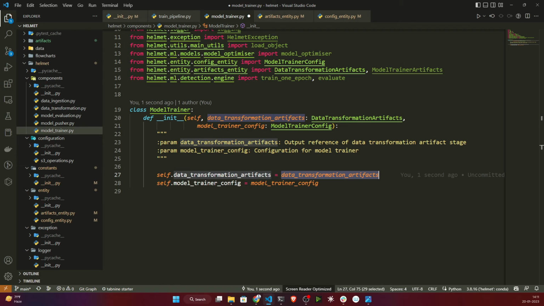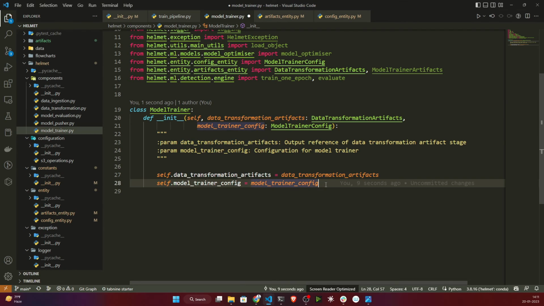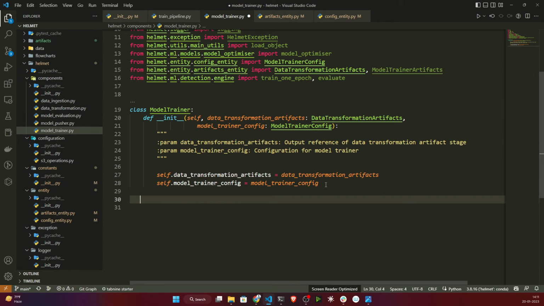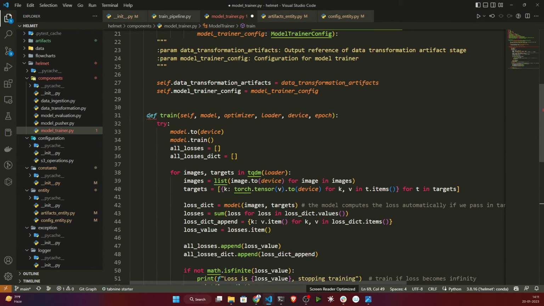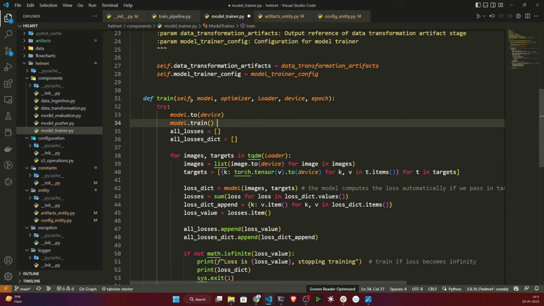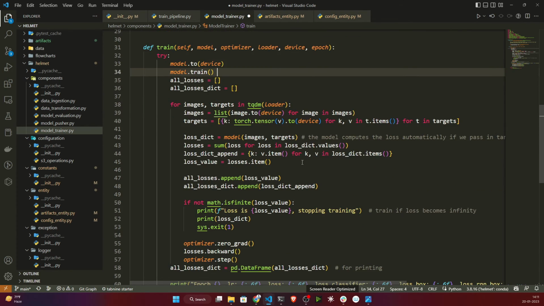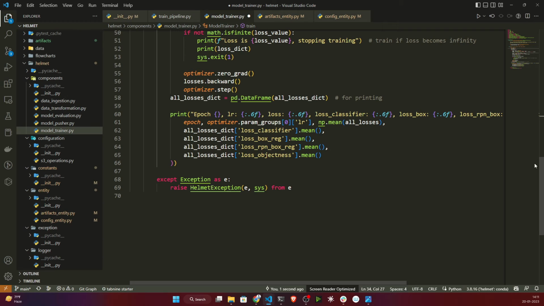Now here I will create one method called train. This is the same training loop we have already used in our notebook; in PyTorch we call it a training loop. This method called train will take your model, optimizer, loader, device and epochs, and it will start the training of your model.